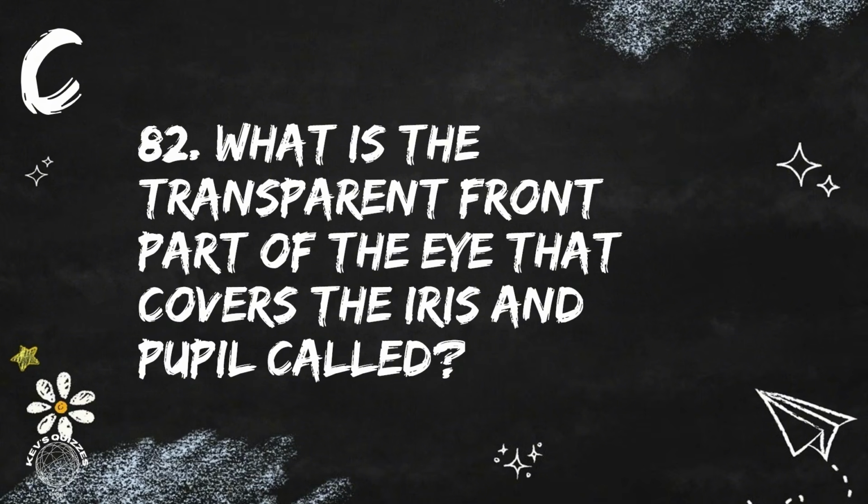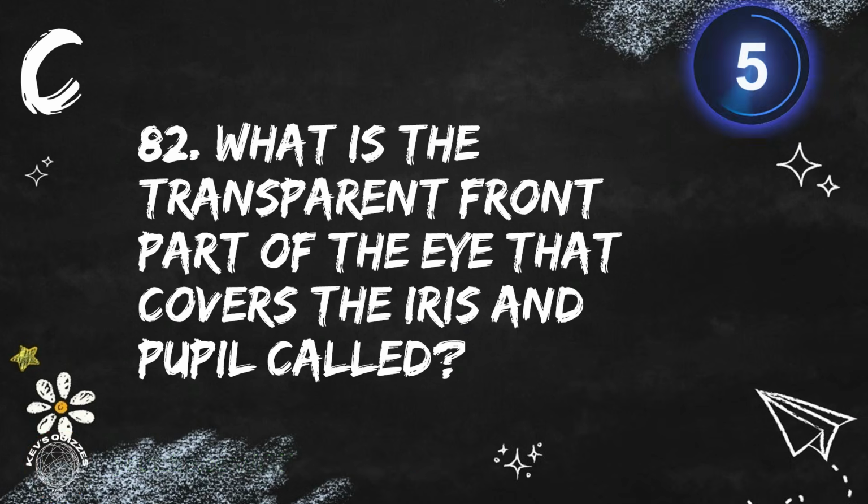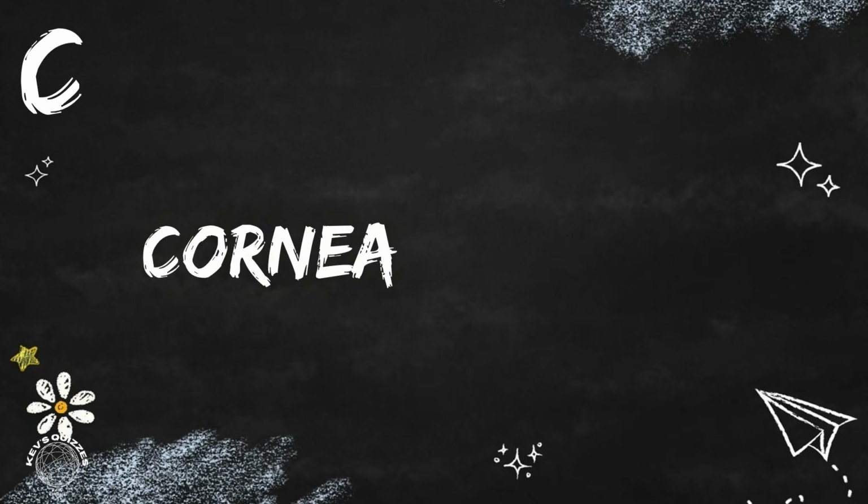Question 82. What is the transparent front part of the eye that covers the iris and pupil called? That's the cornea.